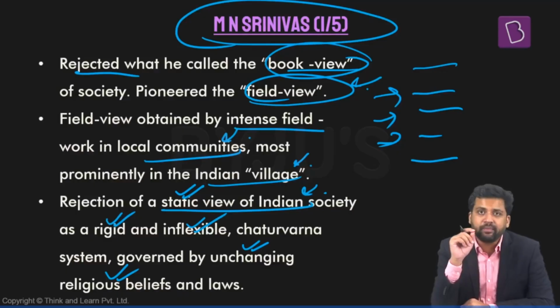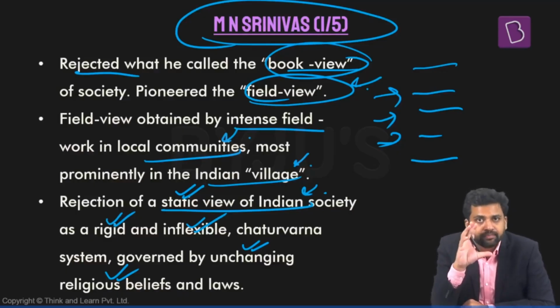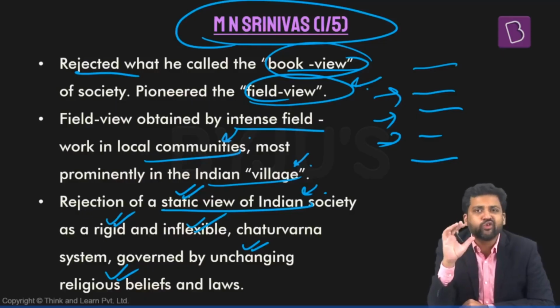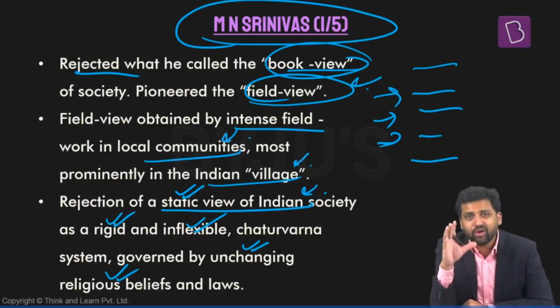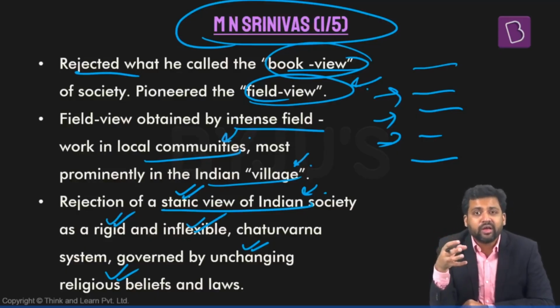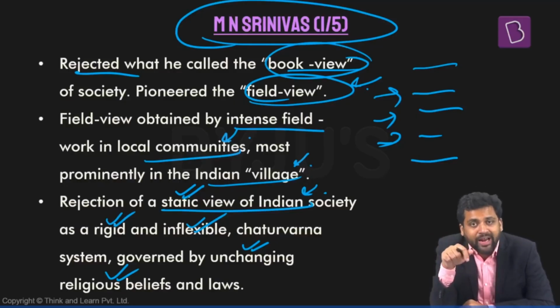So M.N. Srinivas is saying that there are two kinds of hierarchy. One hierarchy is the ritual hierarchy. Rules of marriage, rules of interaction, dressing style, all these things decide the ritual hierarchy. Then you have the secular hierarchy. It is on the basis of level of education. It is on the basis of power, what kind of economic influence you have. So one is ritual hierarchy, one is secular hierarchy.